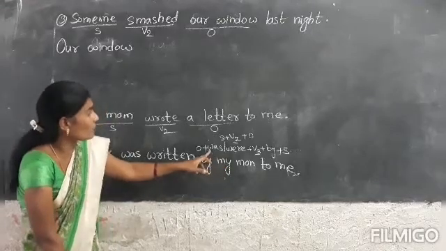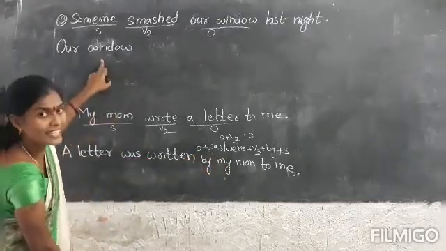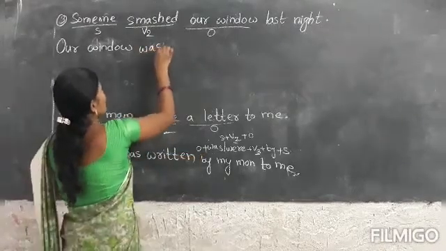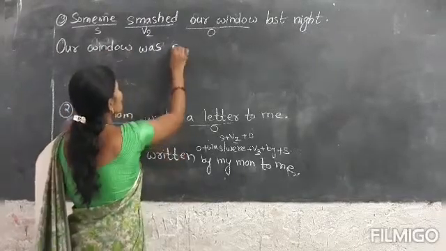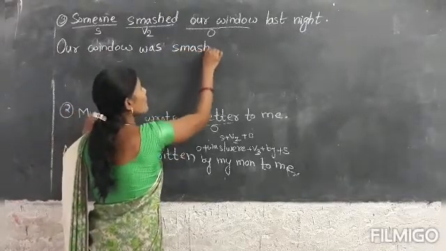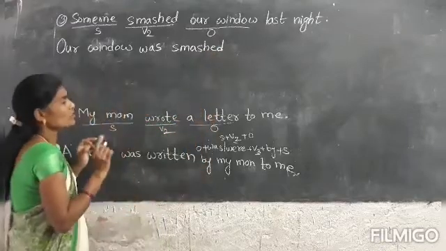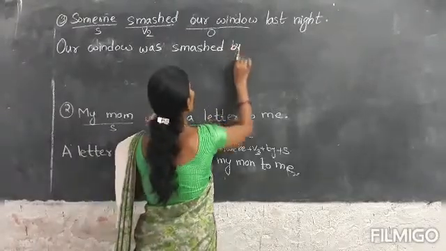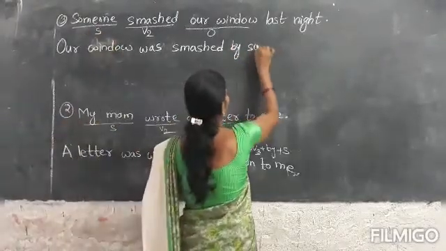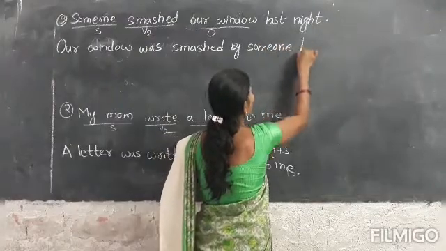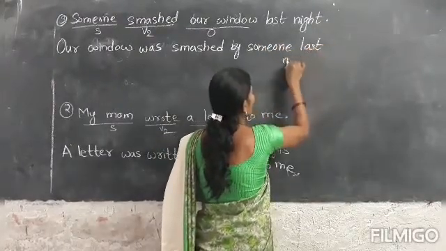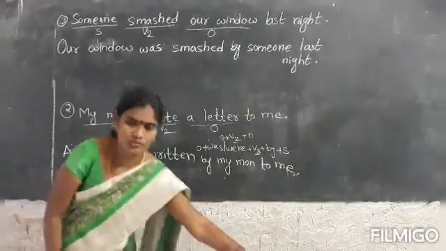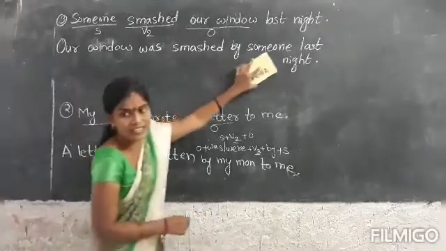Now we have to take the helping verb was because window is singular. Window is singular, right? So I am taking was. Our window was smashed. The third form is also smashed. Smash, smashed, smashed. So the third form is also the same. Smashed by whom? By someone. Someone only. Last night.